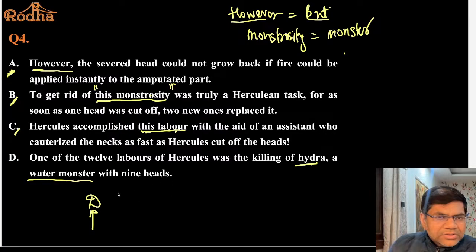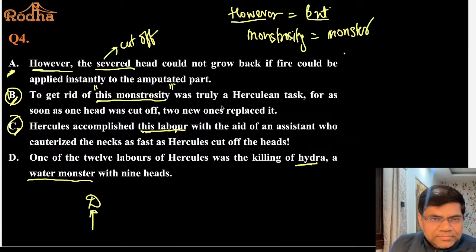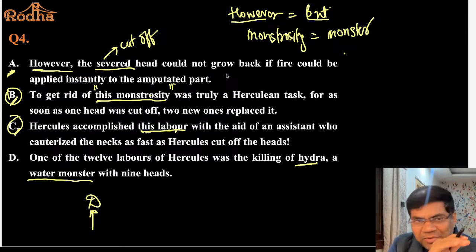So after this, the point is, you can have B or you can have C or you can also have A. However, the severed head could not grow back if fire could be applied instantly. अब ये severed का मतलब पता है क्या होता है? Severed का मतलब होता है cut off. Severed means कटा हुआ. In हिंदी हम कहते हैं कटा हुआ सर. So अब किसी का सर आपने काट दिया तो the head has been severed. Sever means to cut off.